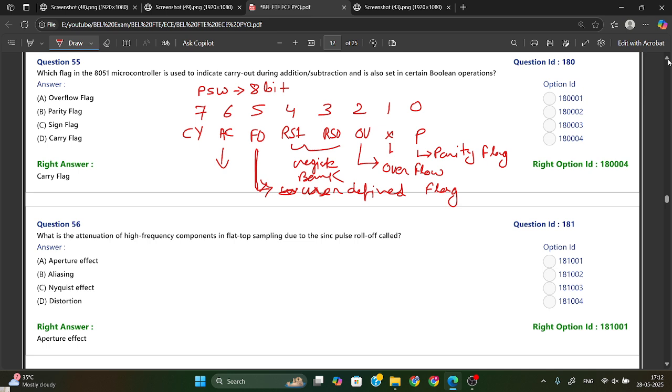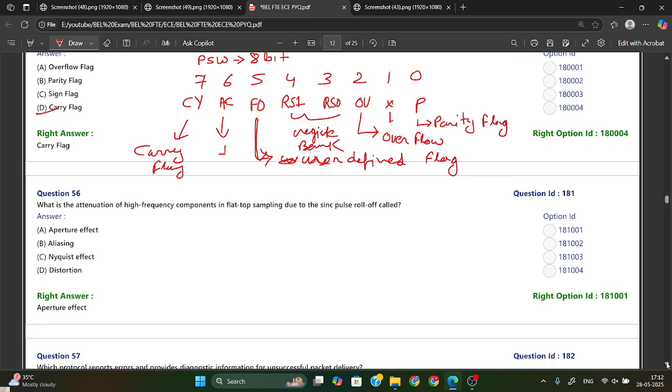It will set if any carry is generated from bit 3 to bit 4, then it will become 1 or set. Now CY is your carry flag, and it will set to 1 when any carry is there in the MSB bit. So carry flag is your right answer. Option D is your right answer, because in the question they have asked about carry out.